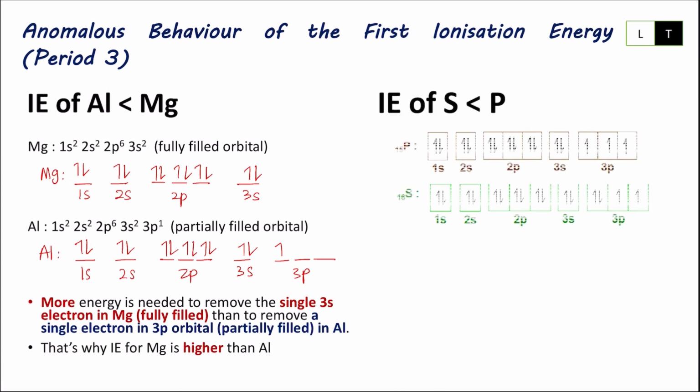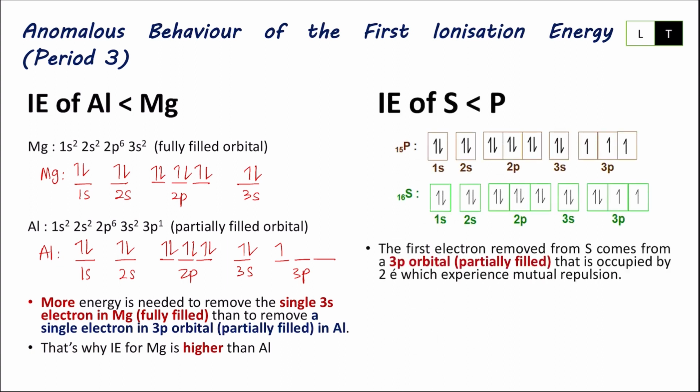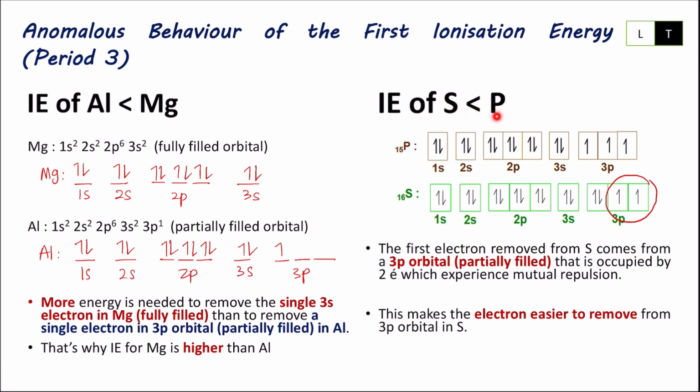Same case happen for sulfur and phosphorus. The first electron yang awak nak remove daripada sulfur comes from 3p orbital, which is this part. Dan dekat sini kita nampak ada dua electrons yang mengalami considerable mutual repulsion. Jadi, senang untuk kita remove dia berbanding dengan phosphorus yang mempunyai half-filled 3p orbital. That's why IE for sulfur is smaller than phosphorus.